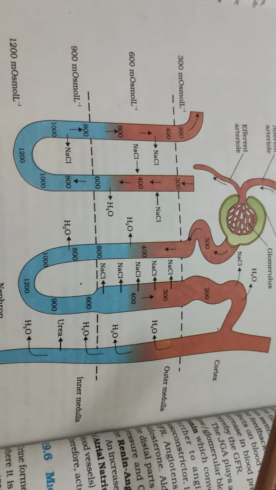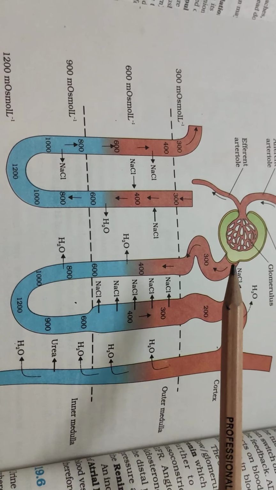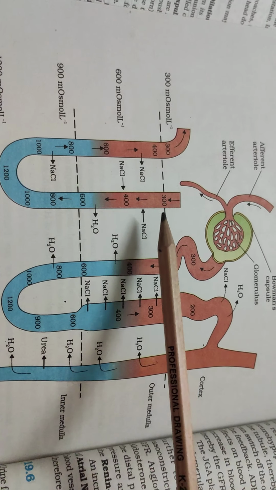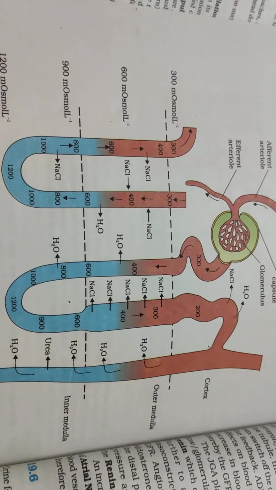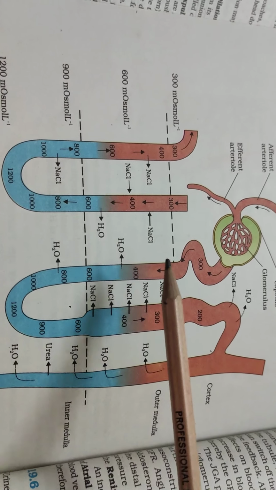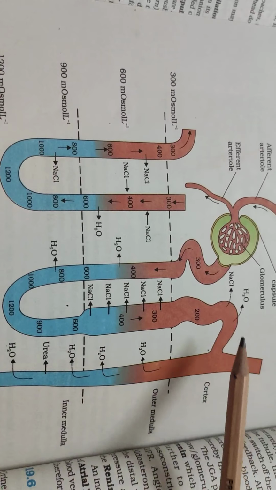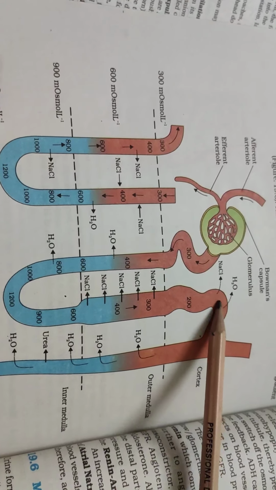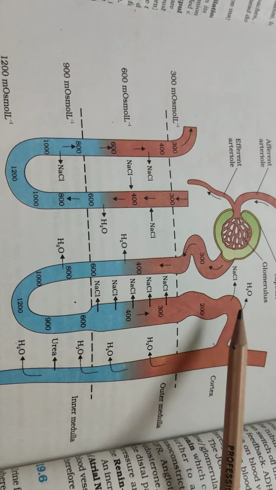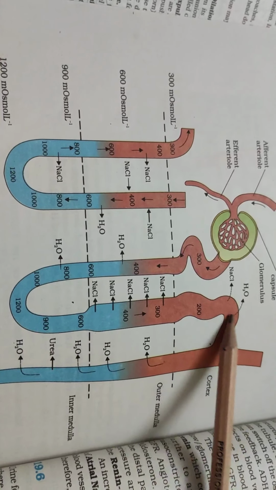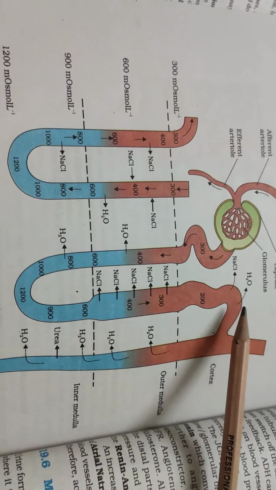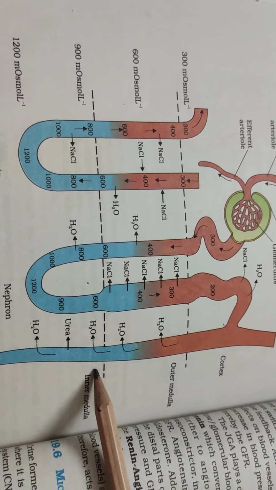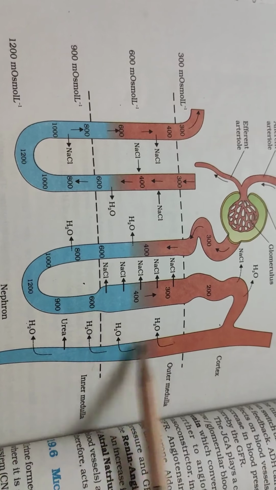The next hormone is vasopressin or antidiuretic hormone. This hormone acts on the cells of the kidneys. This hormone has two main functions. It stimulates the reabsorption of water in the distal convoluted tubule. This is the nephron. This part is the distal convoluted tubule. Here reabsorption of water takes place under the influence of vasopressin. Collecting tubule and collecting ducts.